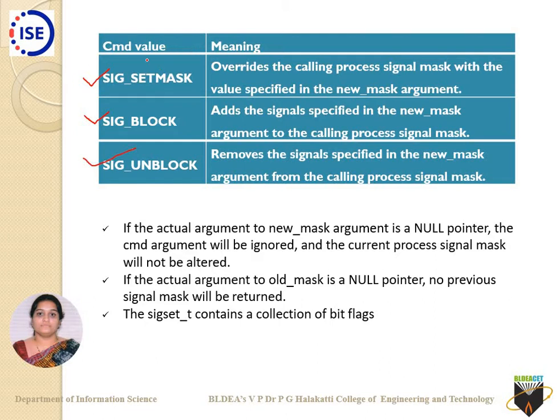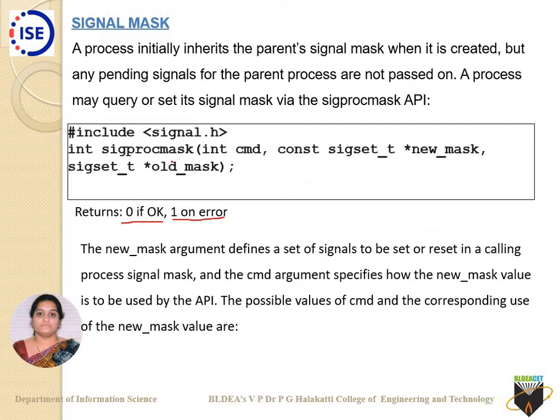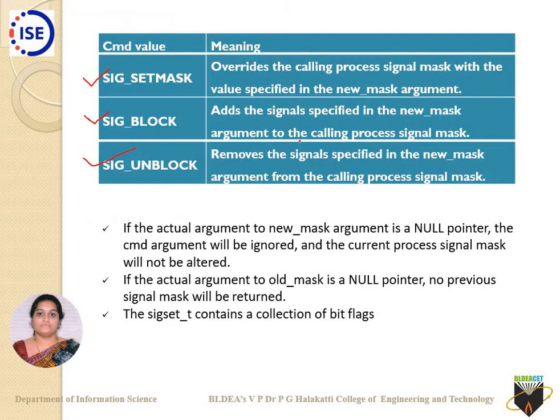What if we use the first one, SIG_SETMASK? It overrides the calling process's signal mask with the value specified in the new mask argument. So whatever the old mask was is replaced, and whatever is in the new mask is taken as the latest signal mask of that process.